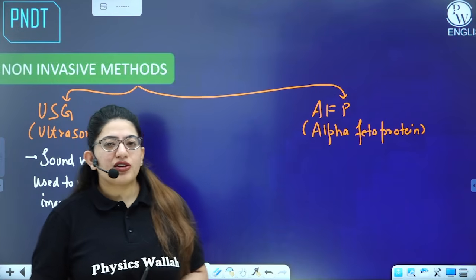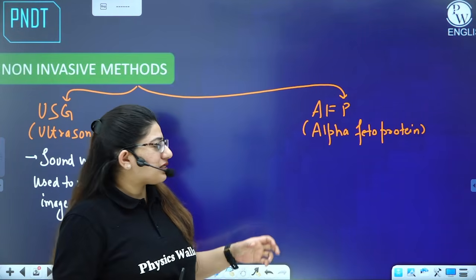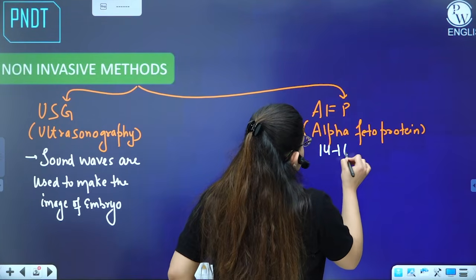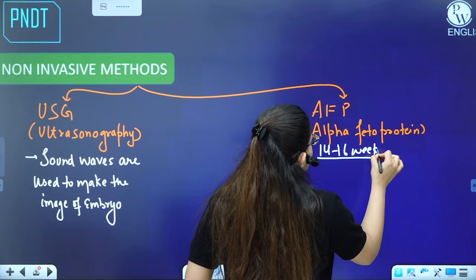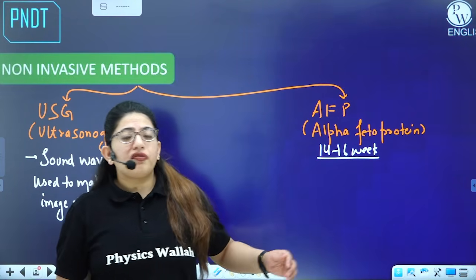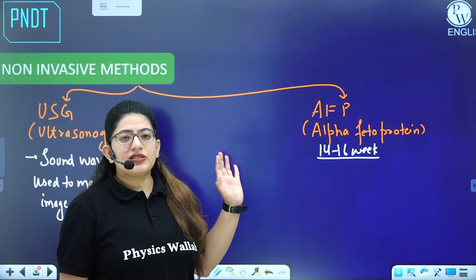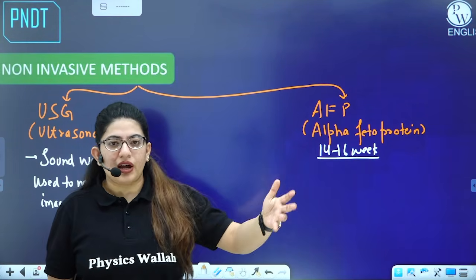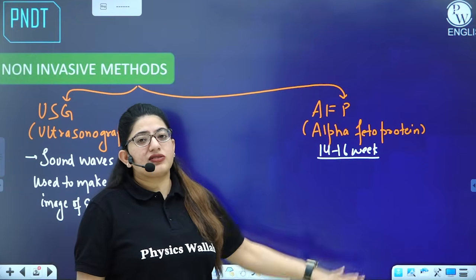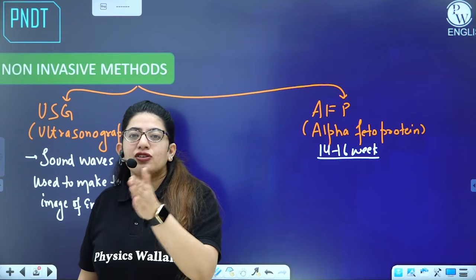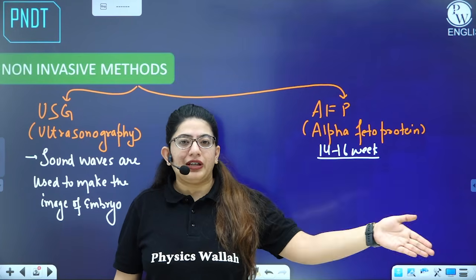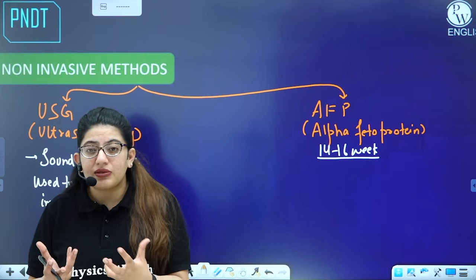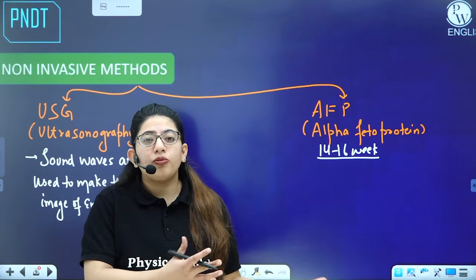When a female is pregnant, she has to undergo a lot of blood tests. So this test takes place around 14 to 16 weeks of a pregnancy. Around this week of pregnancy, the AFP level should be higher. So if before 14 to 16 weeks the level is very much higher, or after 14 to 16 weeks the level is very much higher, or during 14 to 16 weeks the level is very low, the fetus can show morphological deformities. That means the hands and the feet of the fetus may be distorted, not properly formed, or not formed at all.